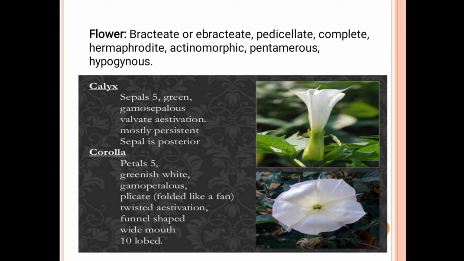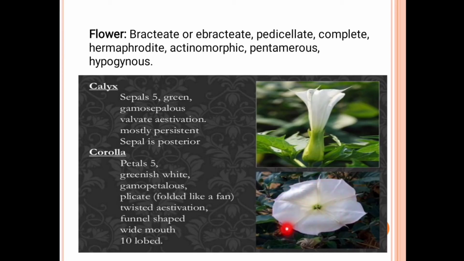Then the next one is the corolla. The corolla has 5 petals, greenish white color, gamopetalous, plicate, which means folded like a fan, with twisted aestivation and funnel shape with the mouth 10 lobed. It means the petals are 5 in number, arranged in 5, greenish white in color and gamopetalous.